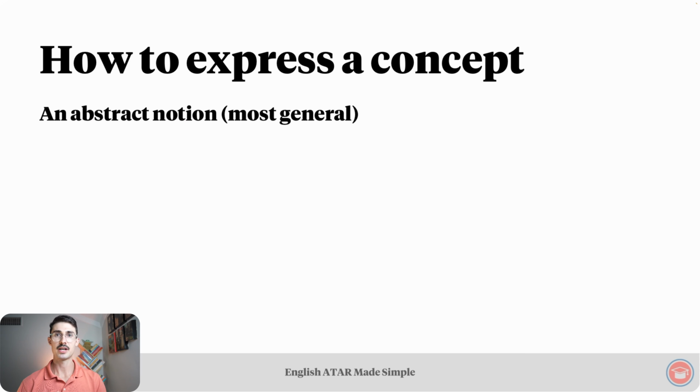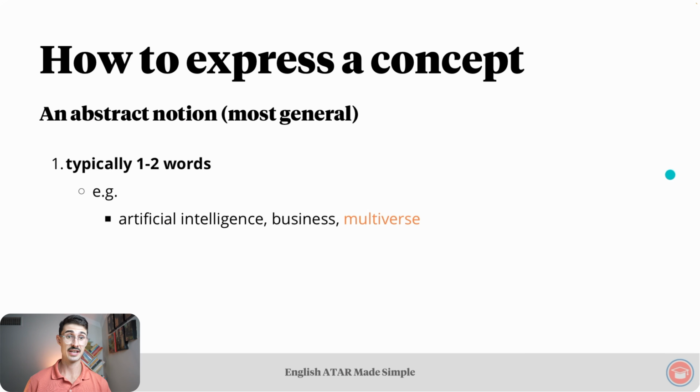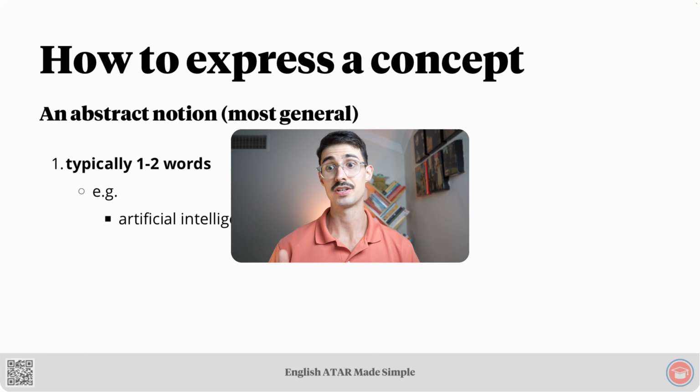How do we express a concept? We know a concept is an abstract notion, and on our spectrum that we looked at the beginning of this lesson, it is the most general. It's on the general side of the spectrum. Typically, a concept is 1 to 2 words. For example, artificial intelligence, business, multiverse. There are more examples listed in the PDF study notes.